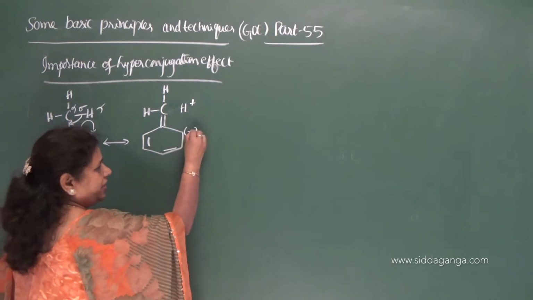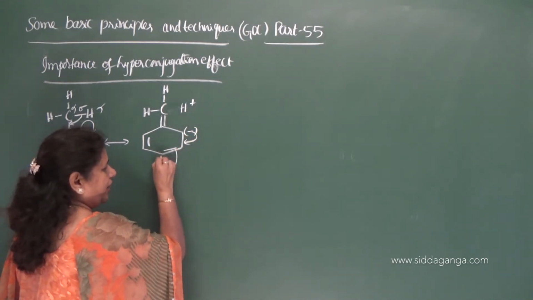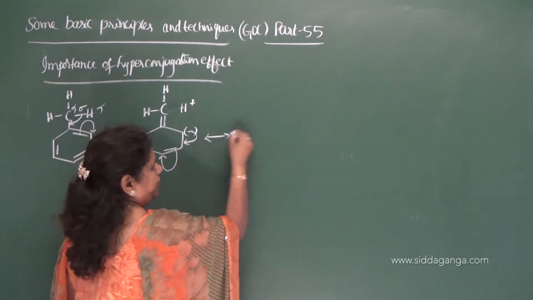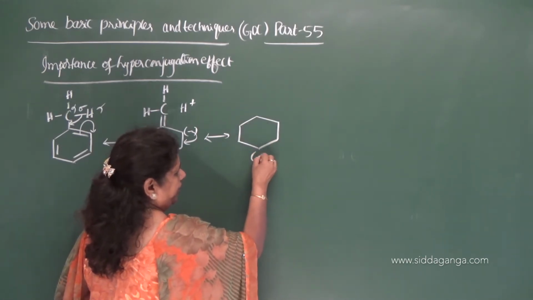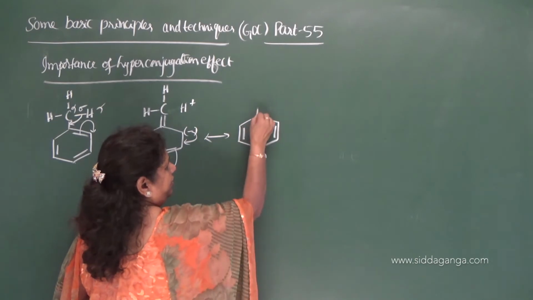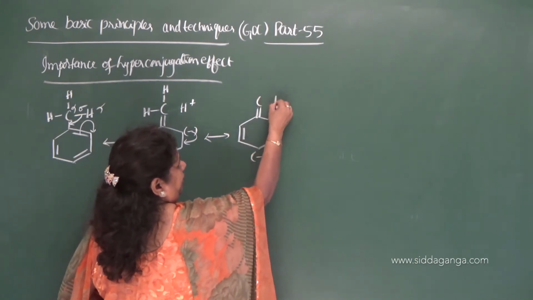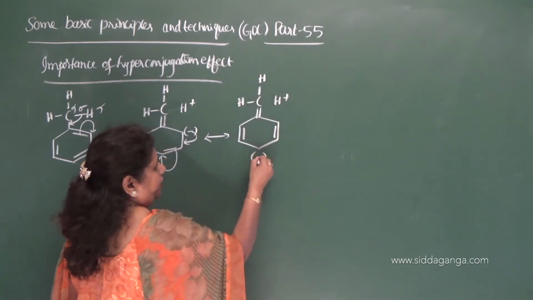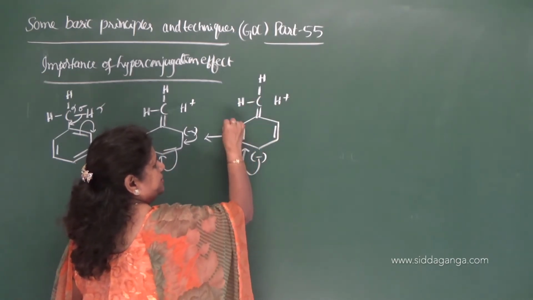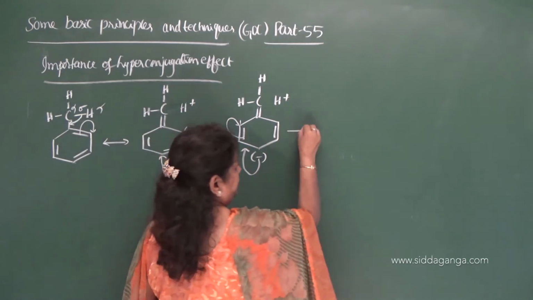Now this negative charge displaces here and it displaces here. You can write one more hyperconjugative structure, and here we get a negative charge, and here the H plus, and here is a bond. Okay. Now this negative charge displaces here and it displaces on this carbon.